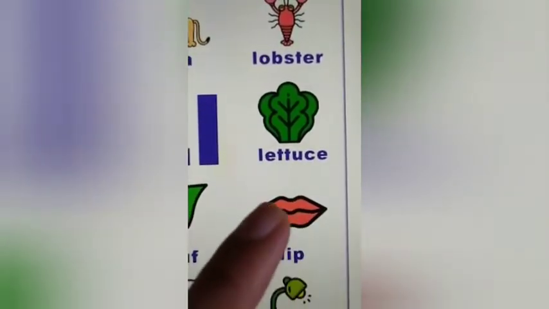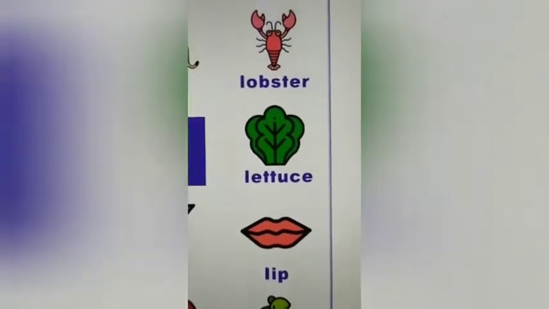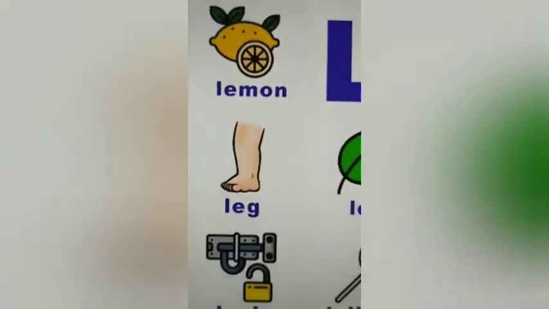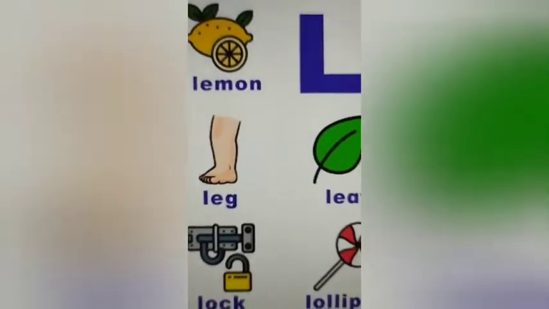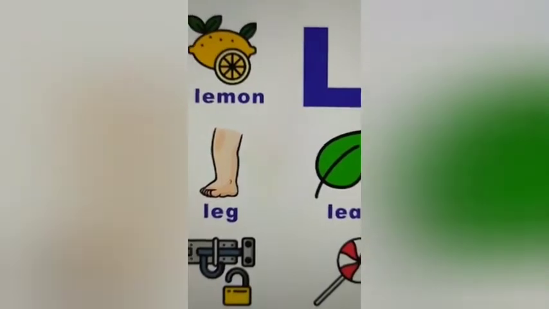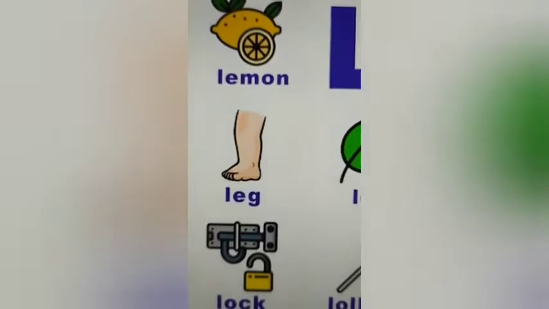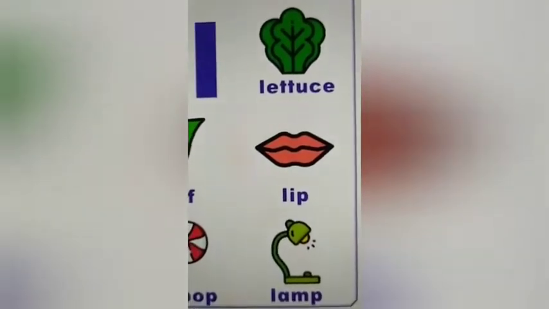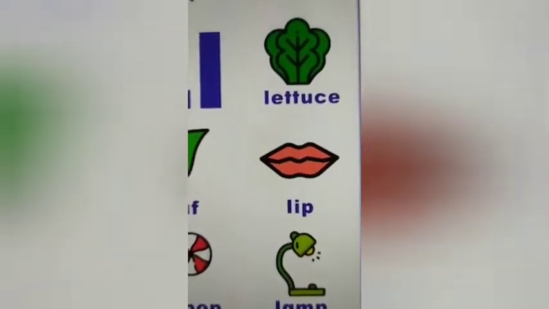Now this, you know it. What's this body part called? It's on our face. Lips. This is called a lock. Lock. Yes, whenever you're going out, you lock your house. Yes, so you need a lock and a key. This is called lock. This is a lollipop. Lollipop. This is a lamp. Lamp.